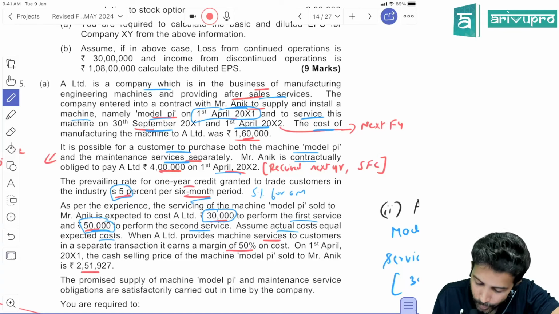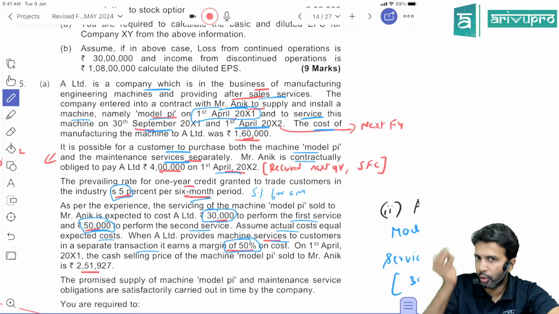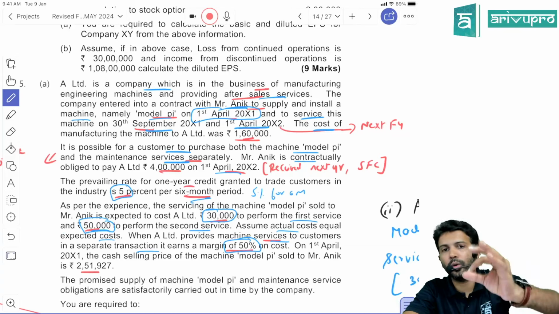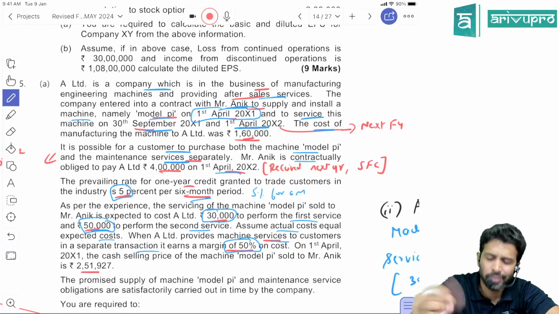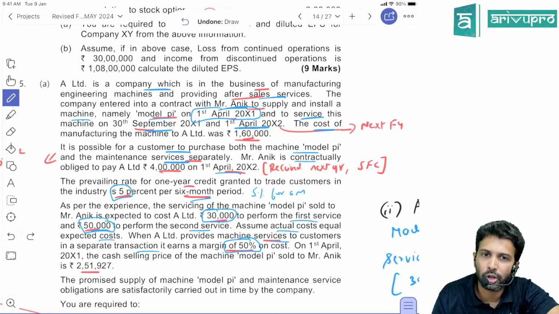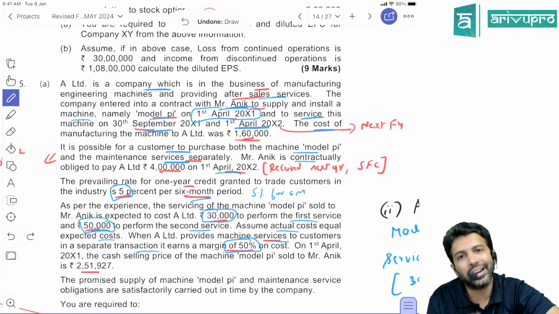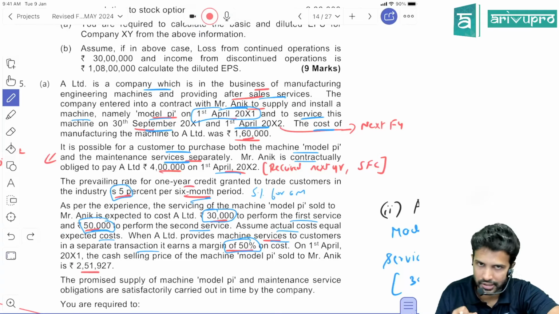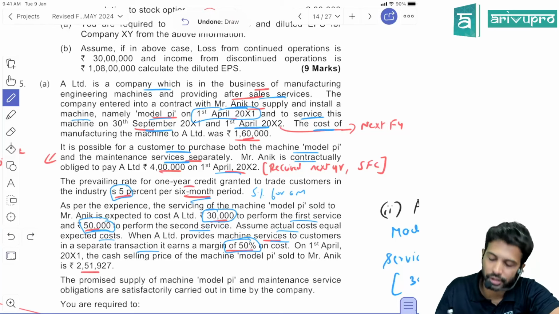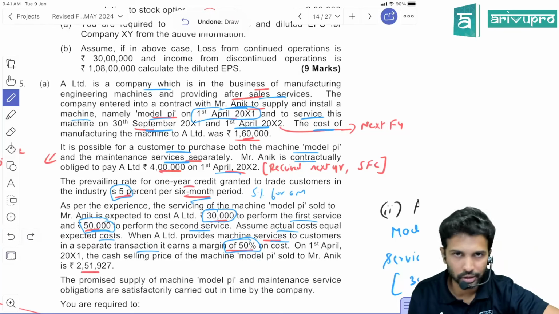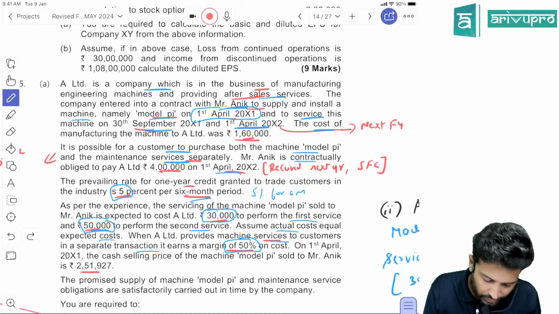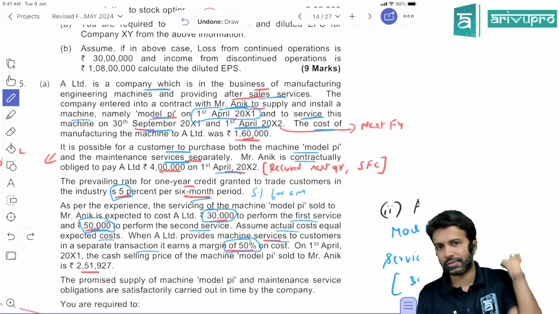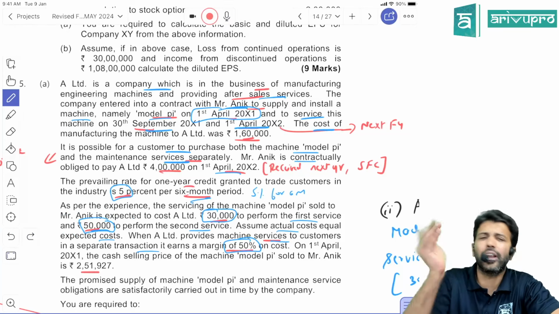When A Limited provides machinery service to customers in a separate transaction, it earns a margin of 50% on cost. Okay, if any customer wants the service alone, we charge on a cost basis. How much margin do we add? 50% on cost. So whatever is the expected cost, we add 50%, and that becomes the service revenue for us. First service cost is 30,000. 30,000 plus 50% is 45,000, because 50% of 30,000 is 15,000. So the revenue for the first service is 45,000, and for the second service it is 50,000 plus 50%, which will be 75,000.